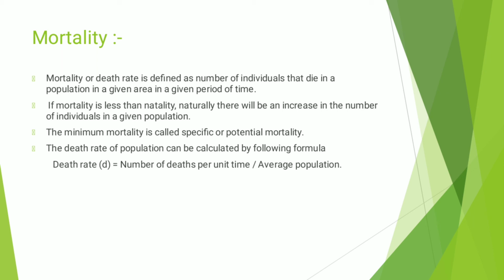The death rate of a population can be calculated by the formula d, that is death rate, is equal to the number of deaths per unit time divided by the average population.